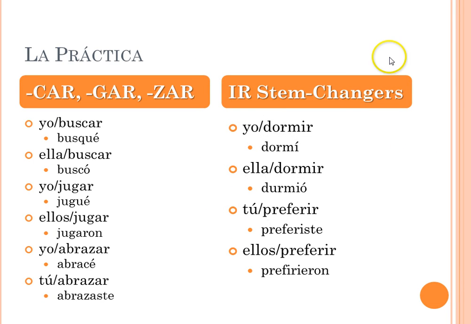Okay, so again over here, two forms for each verb. In the yo form, dormir stays dormí. In the he, she form, it's durmió. Preferir, tú preferir becomes preferiste versus ellos preferir, and that's prefirieron. So this I, which was previously an E, just changes to an I in the he, she, and the they forms.